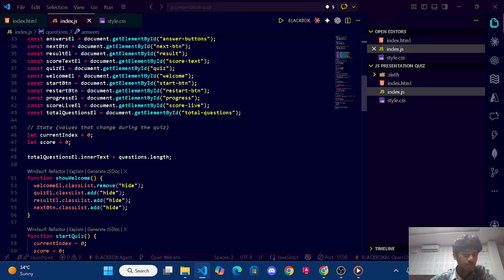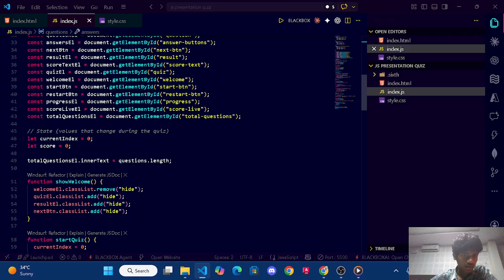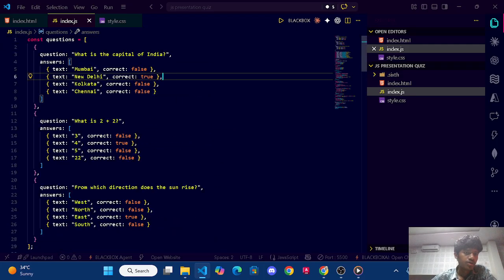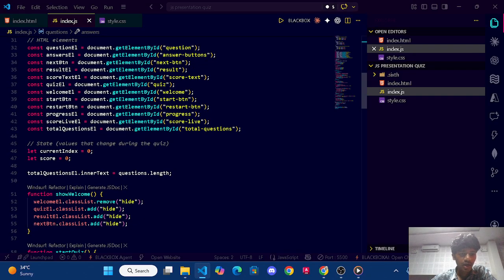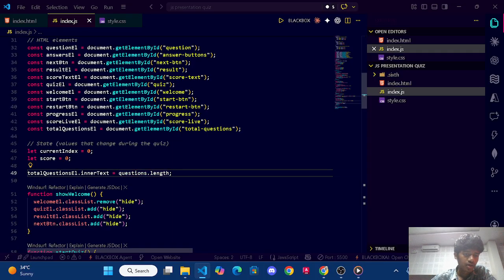Total question element dot inner text, right? Questions, in that question we store the total question element inner text.